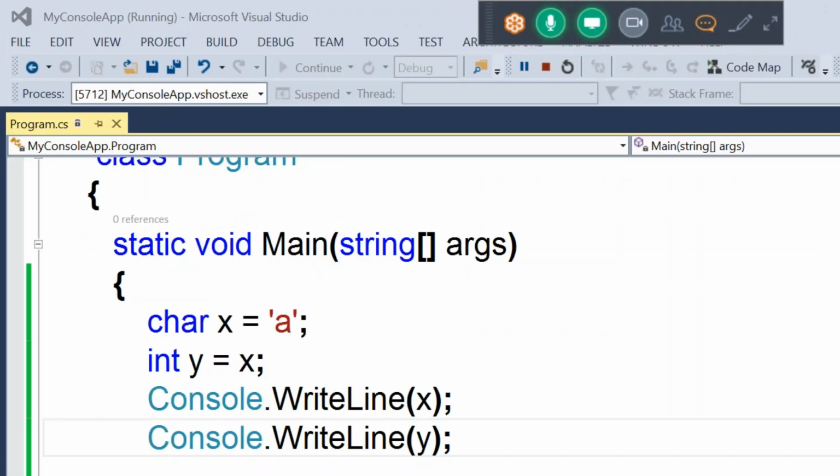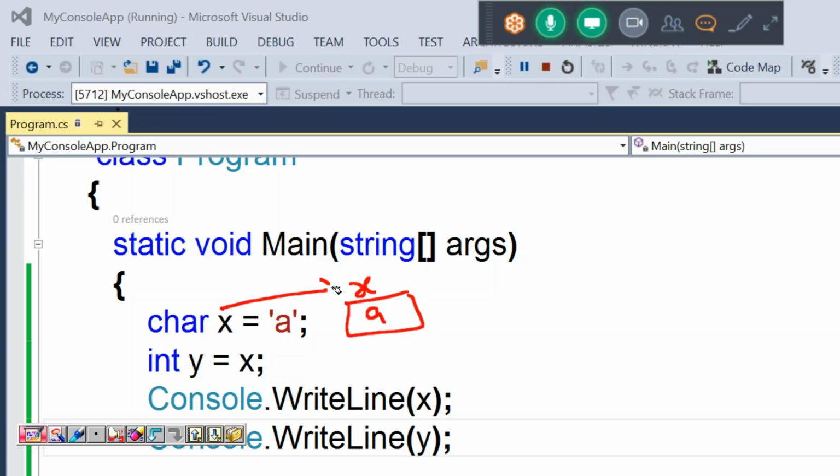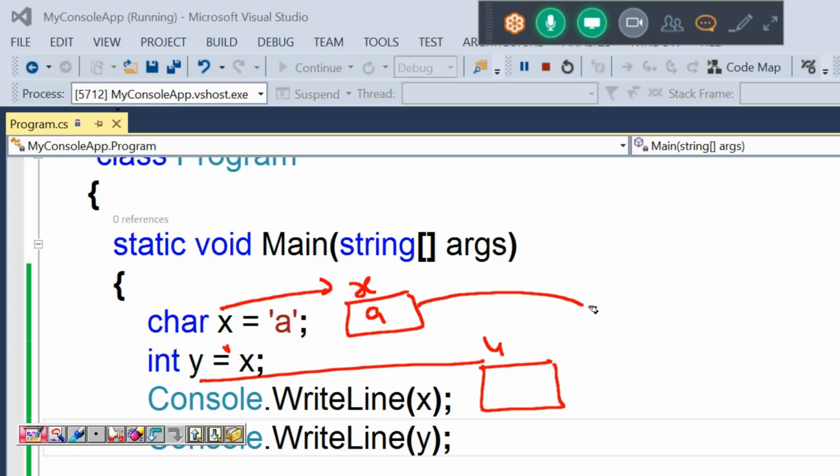First, a char variable is created, the variable name is x, and x has the value a. Next, when you assign it to integer y, this a value is converted into its ASCII value, 97. That's why x prints a and y prints 97.